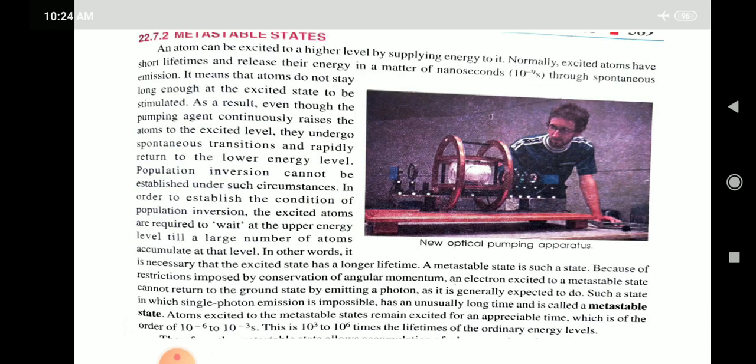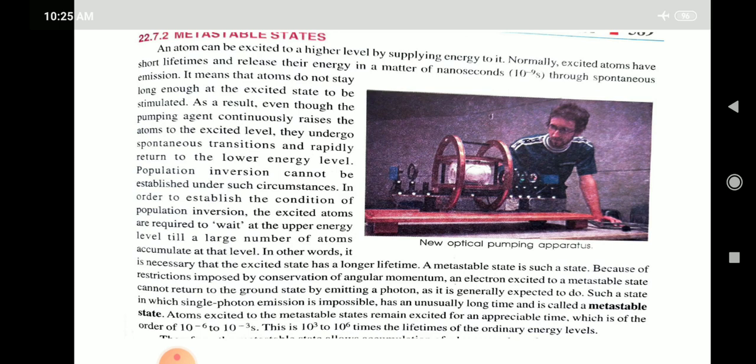Next is metastable states. What are the metastable states? An atom can be excited to a higher level by supplying energy to it. Normally excited atoms have a short lifetime and release their energy in a matter of nanoseconds through spontaneous emission.